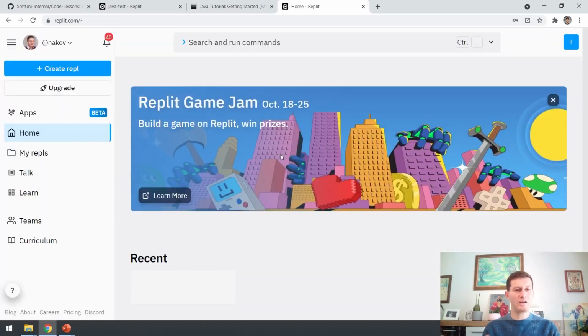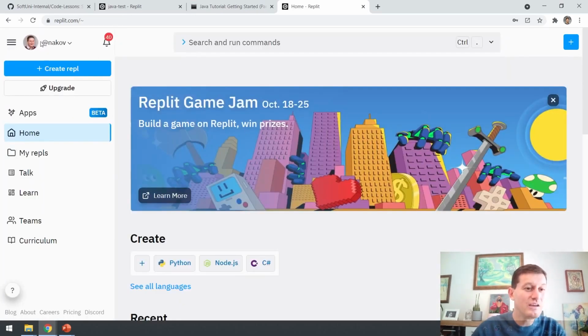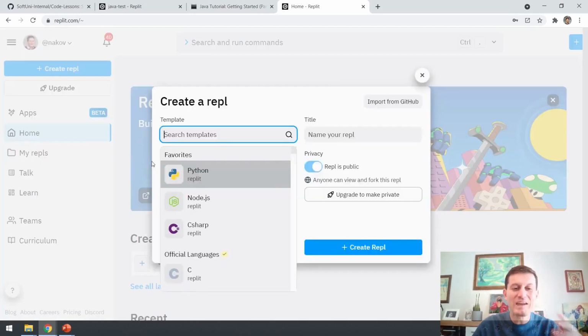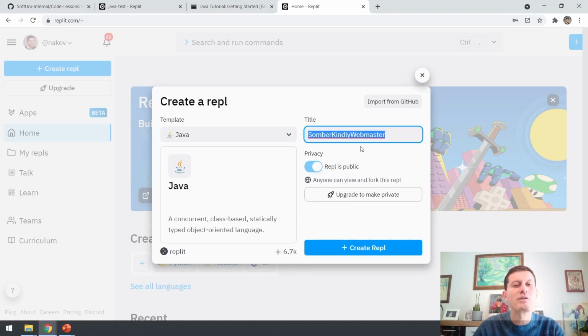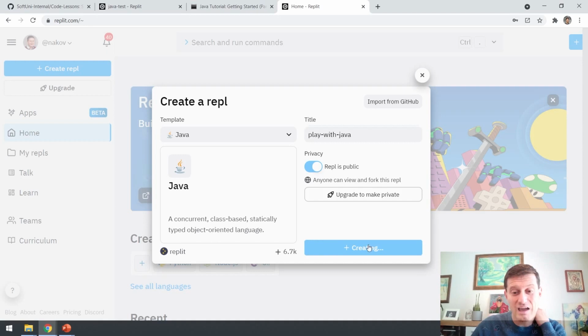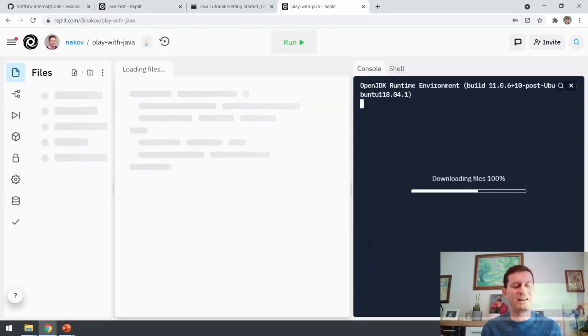So after registration and login, you can create a new REPL. REPL means a program or a piece of code. We can choose Java, JavaScript, Python, or some other, and I'll write Java. I want to create a Java program here at Repl.it, and I'll give some name, for example, play with Java. It's not recommended to have spaces in the title. I click create REPL and I'm ready.